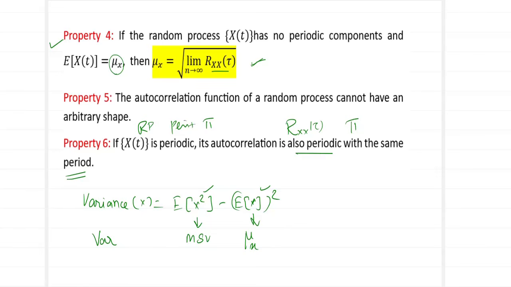Periodicity means the process or the graph repeats itself after a certain amount of time. Your sine x and cos x are all periodic in nature, meaning after a certain amount of time the curve repeats itself. It drops and stops over here. What happens next? Again the same graph is repeated as it starts and stops over here. This is what you call periodicity. So after whatever period the random process repeats, the autocorrelation function also repeats after the same period.